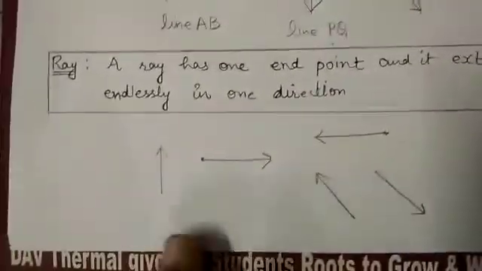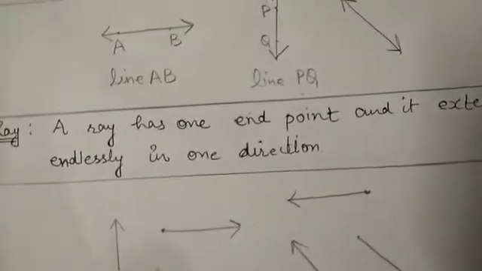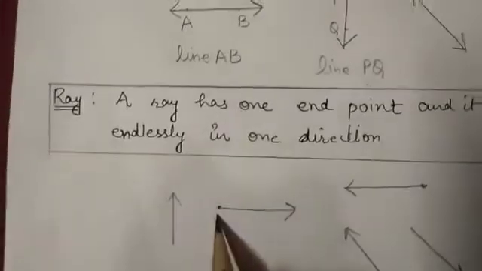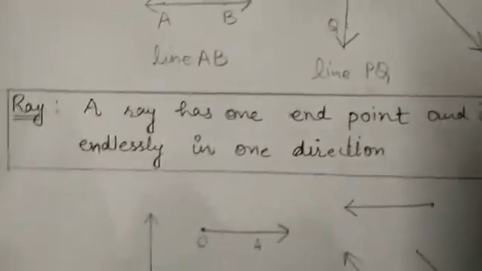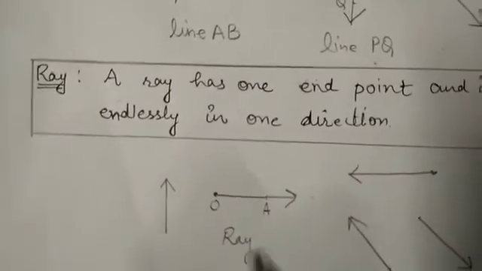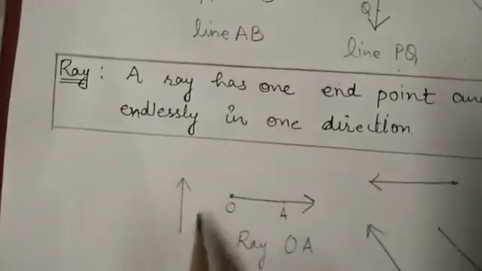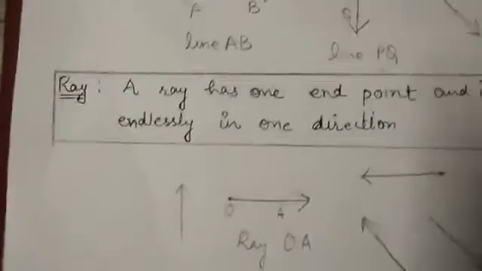All these that I have drawn are the examples of rays. And if I have to name it, how should I write? Like this. That is, this is ray OA. Similarly, you can name all these rays that I have drawn.